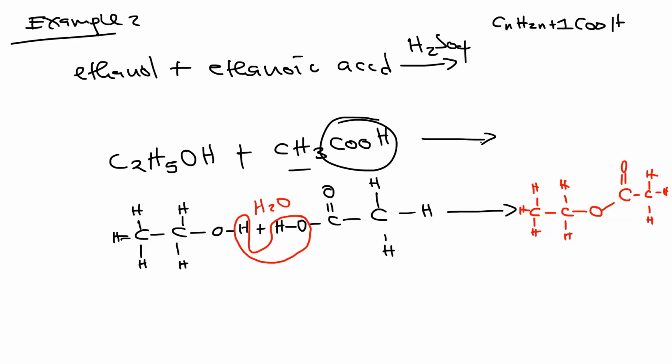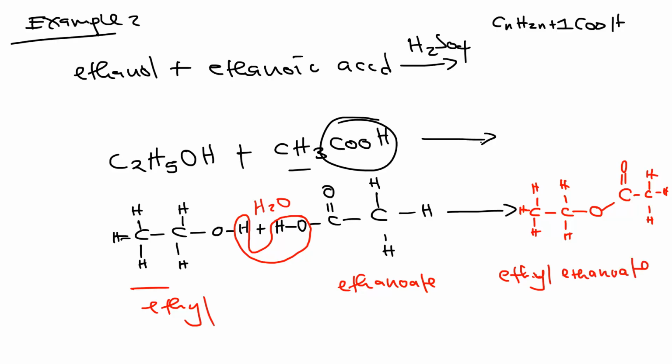Now, what is the name of this structure? The first part is ethanol. Like we said, ethanol becomes ethyl, then ethanoic acid becomes ethanoate. So the name is going to be ethyl ethanoate. That is the ester that is going to form.